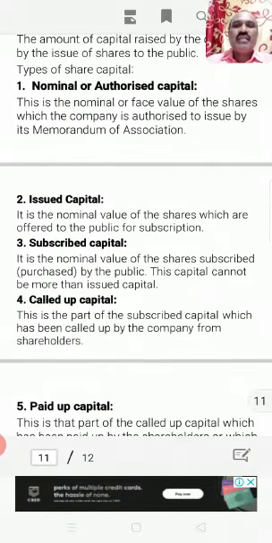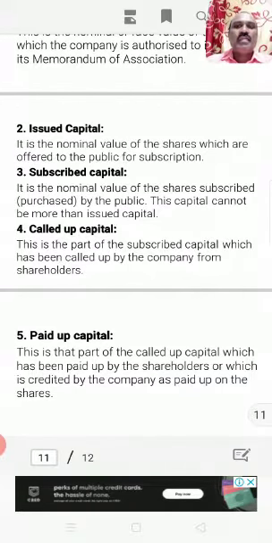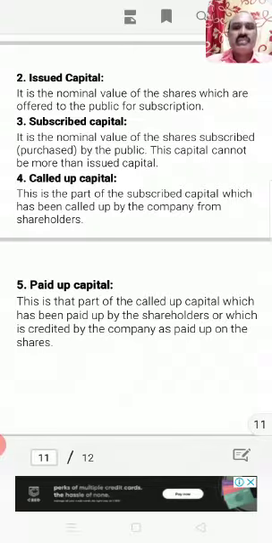Whereas issued capital is the part of the authorized capital which the company can issue to the public for public subscription. Whereas subscribed capital is the amount of shares which the public have purchased or subscribed from the company. Whereas called up capital is the part of subscribed capital which is called by the company from the shareholders to make payment. And the last one is paid up capital. This is the capital which is actually paid by the shareholders to the company out of called up capital.